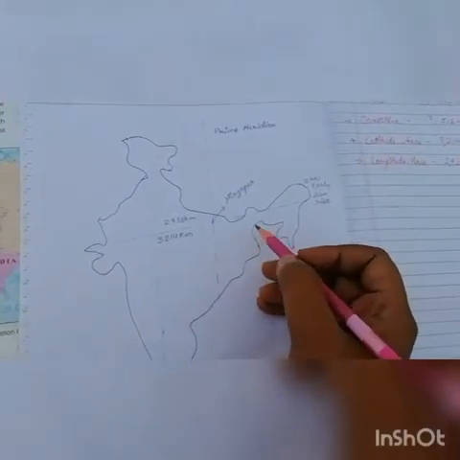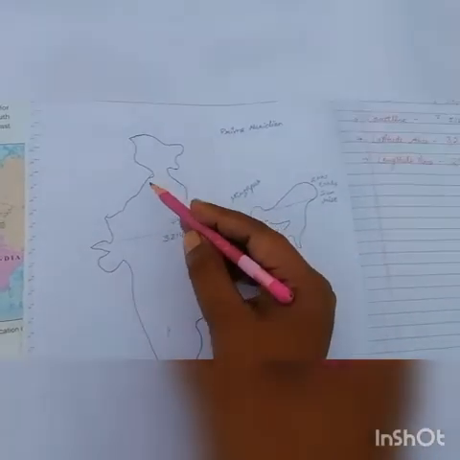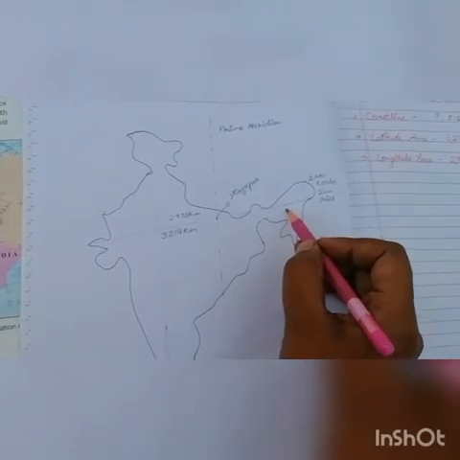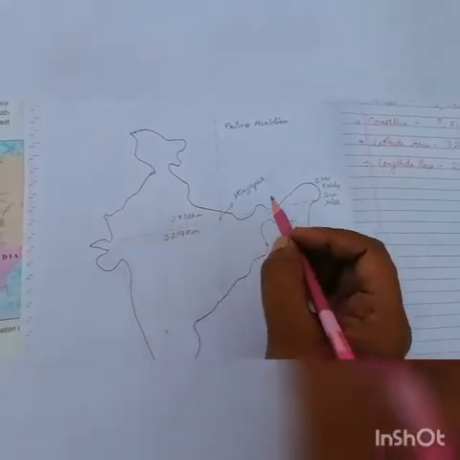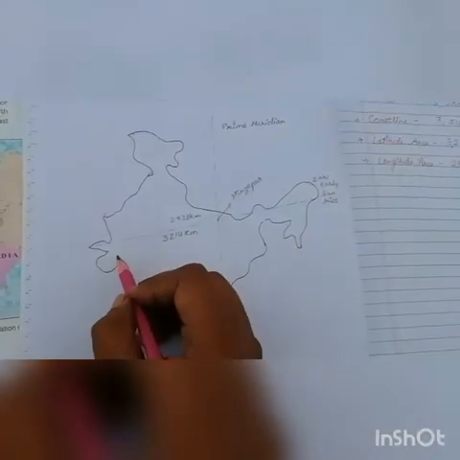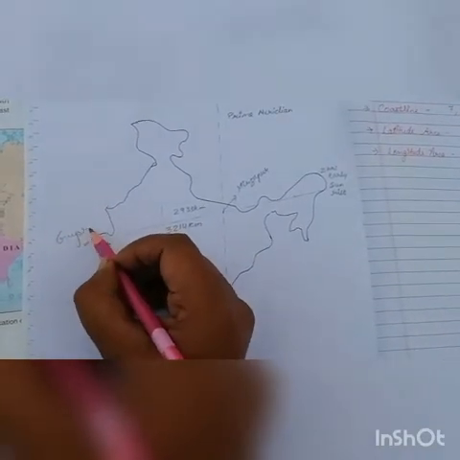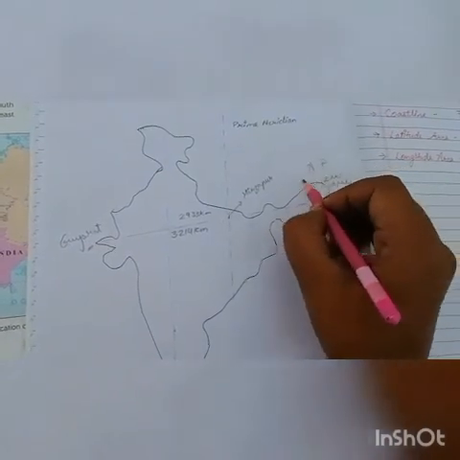One more fact about India is that the longitude and latitude parallels divide India. As we know, the time zone is different in the Gujarat area and Arunachal Pradesh.